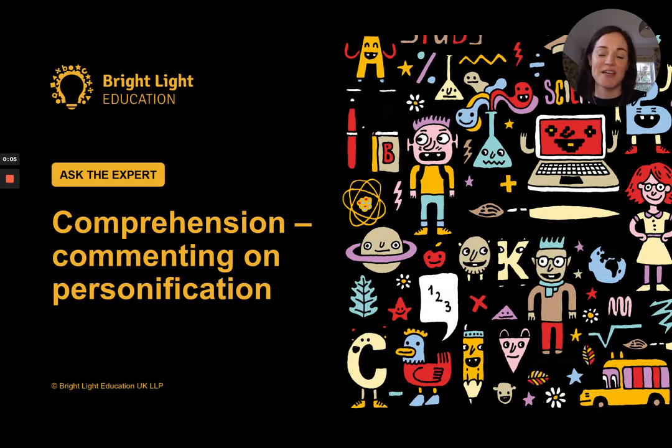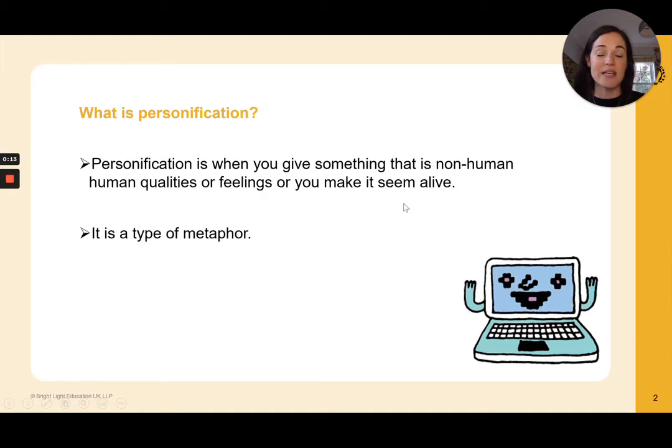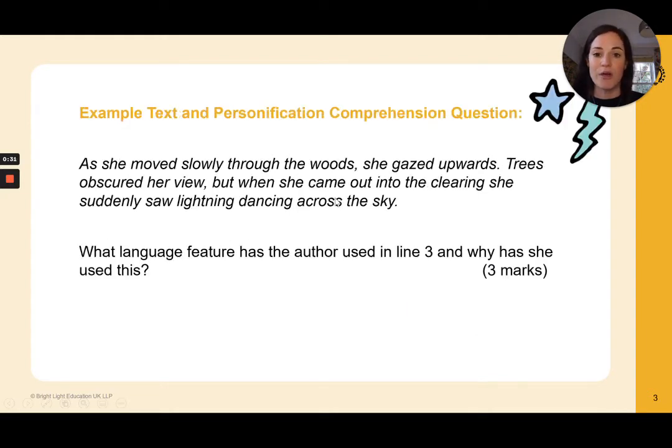Today we are focusing on comprehension, but specifically all about commenting on personification. So let's get started. Firstly, what is personification? Personification is when you give something that is non-human, human qualities or feelings, or you make it seem like it's alive, like a human. And another thing that's good to know is that personification is a type of metaphor. Quite important to know that.